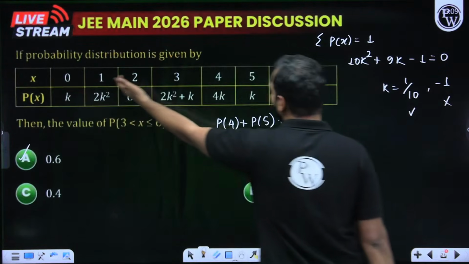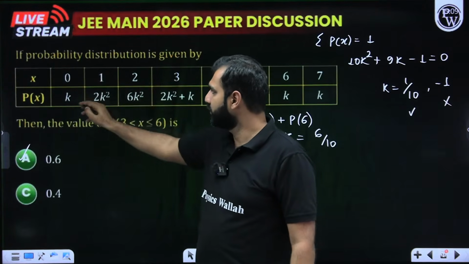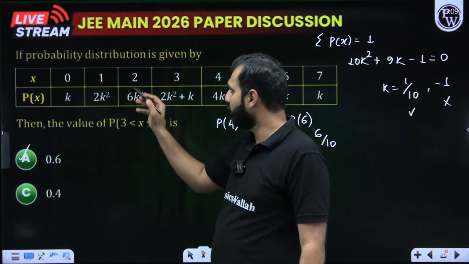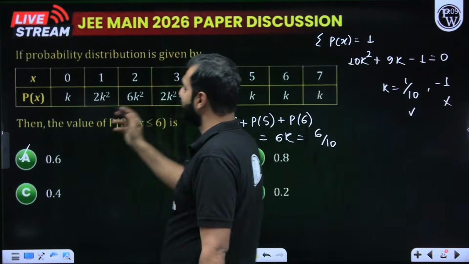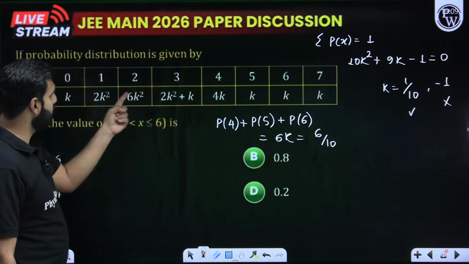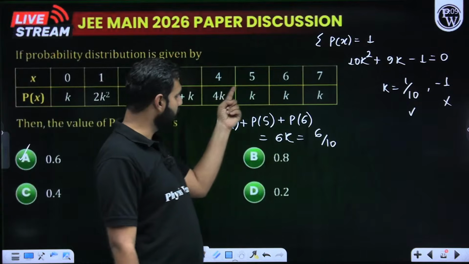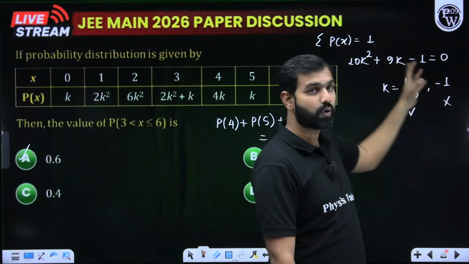So here, X is given by 0, 1, 2, 3, 4, 5, 6, 7. And the probability distribution for X equal to 0 is k, for 1 it is 2k squared, for 2 it is 6k squared. So we know complete probability, so the sum of all these probabilities should be 1. I hope you know that. So k plus 2k squared plus 6k squared plus 2k squared plus k plus 4k plus k plus k plus k will be 1. So when you put it equal to 1, you see a quadratic in k.